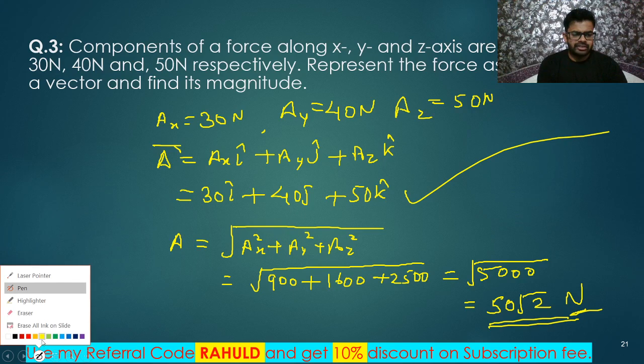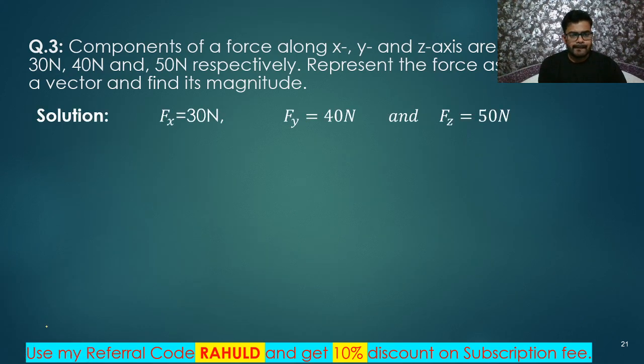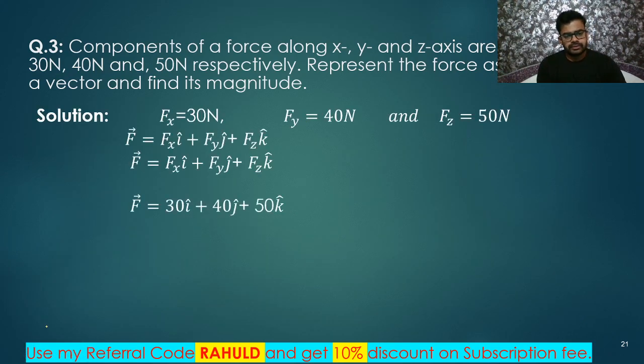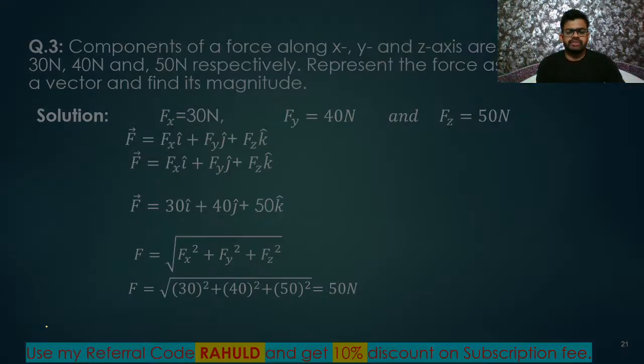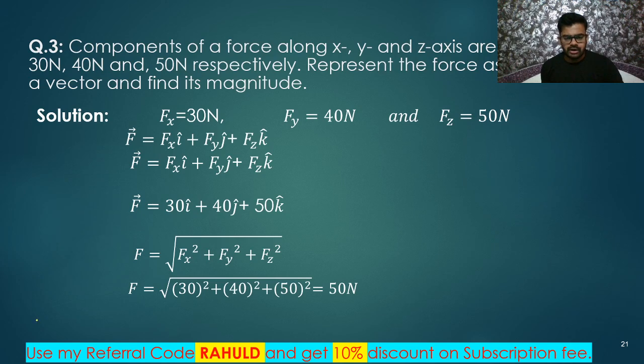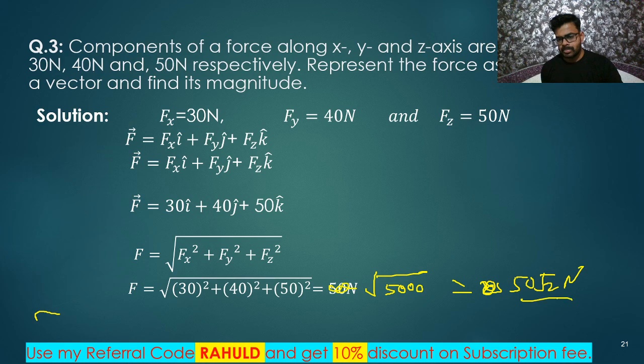Let's move to the next question. Next slide. I have written everything here. Here I did not write it properly. This is under root of 5000. Under root 5000 means 50 root 2. This is the answer.